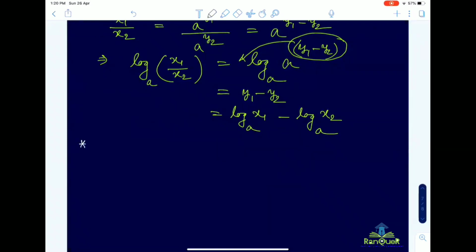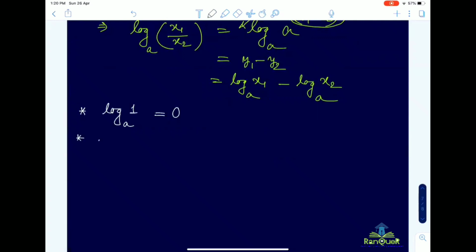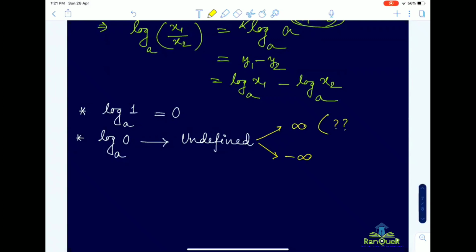Next, you write 2 points. First one is that log of 1 to some base a is equal to 0. Okay, and log 0 to some base is undefined. Log of 0 is undefined. Now, undefined means there are 2 possibilities. What are they? Plus infinity and minus infinity.